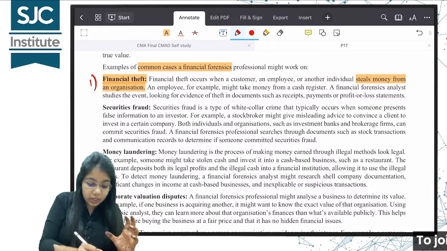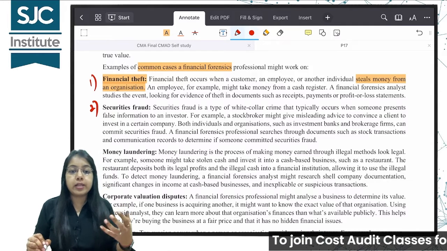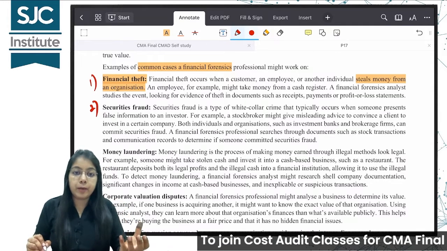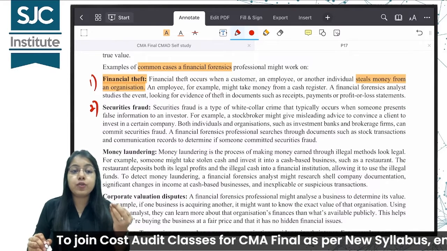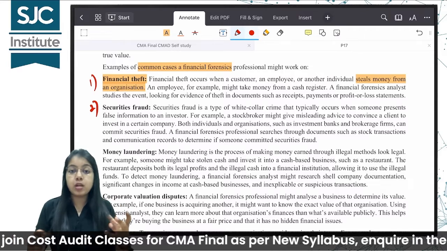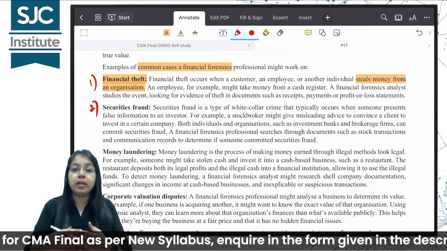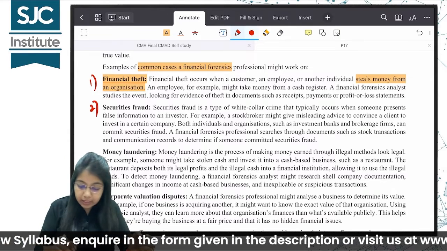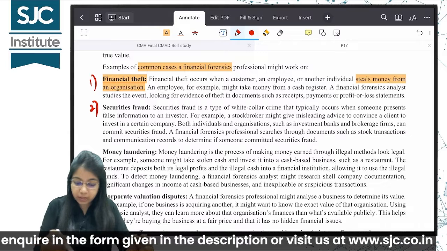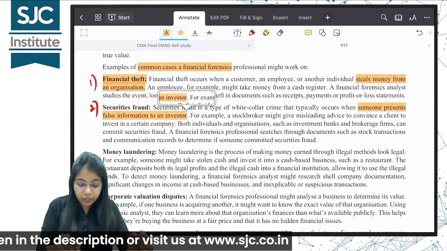Second one is securities fraud. Securities means relating to shares and securities of a company. If somebody is giving misleading advice or false information so that you purchase or sell shares of a particular company, that is termed as securities fraud. It is a type of white collar crime that typically occurs when someone presents false information to an investor.